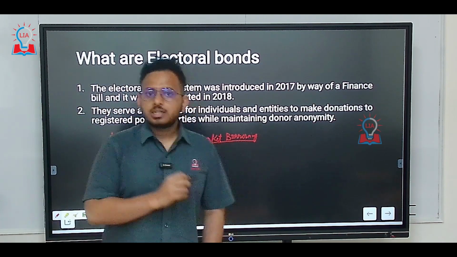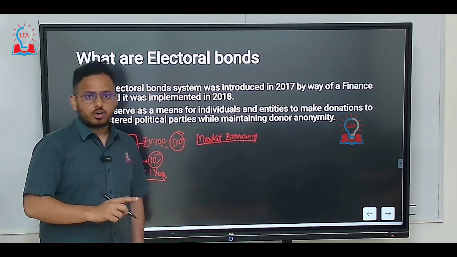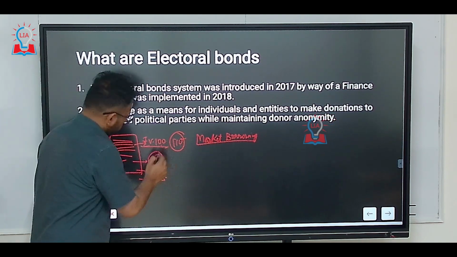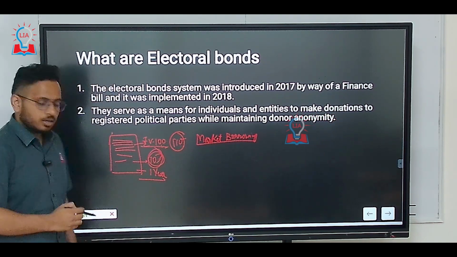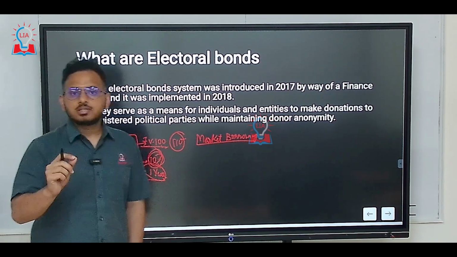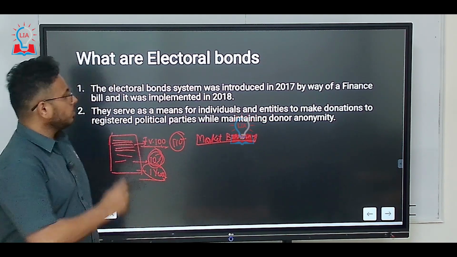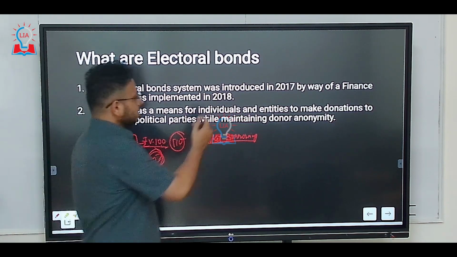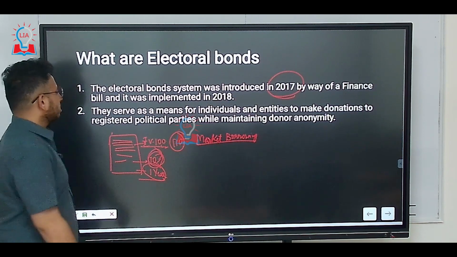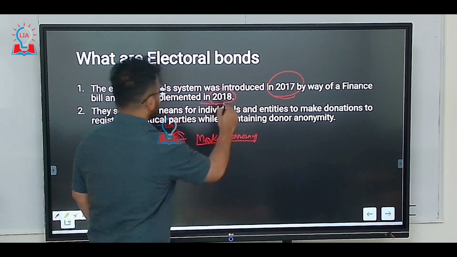But these are not the electoral bonds we're talking about. These are not bonds where the government gives the face value and promises a 10% interest rate for a particular 1 year, because these are electoral bonds given to the parties. So how will these electoral bonds work? As I told you already, it was introduced in the year 2017 by way of the Financial Bill and was implemented in the year 2018.